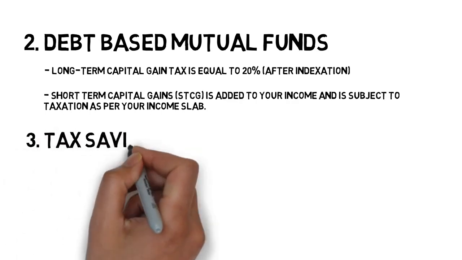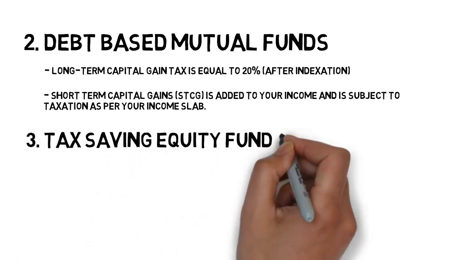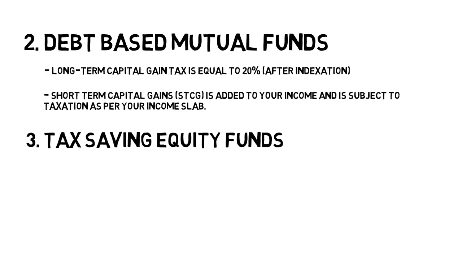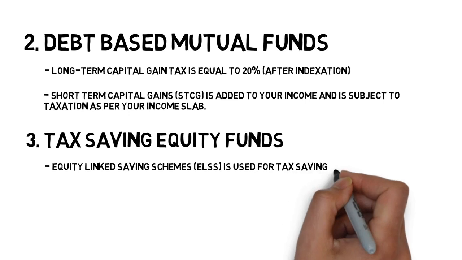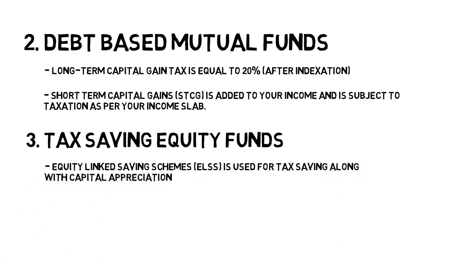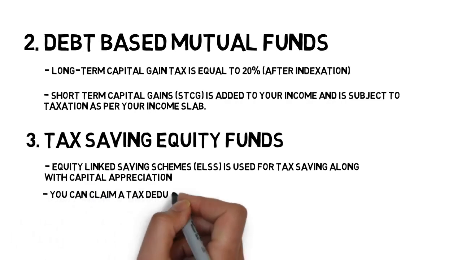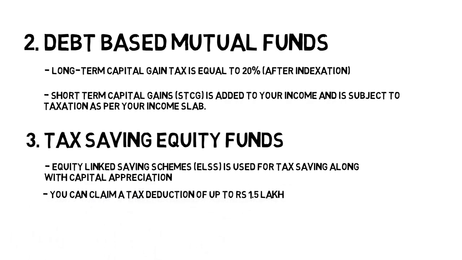The third type of mutual fund is tax saving equity funds, that is ELSS, equity linked savings schemes. ELSS is used for tax saving along with capital appreciation. It is an efficient tax saving instrument under Section 80C of Income Tax Act of 1961. You can claim a tax deduction of up to Rs 1.5 lakh. However, there is a lock-in period of 3 years for these funds.